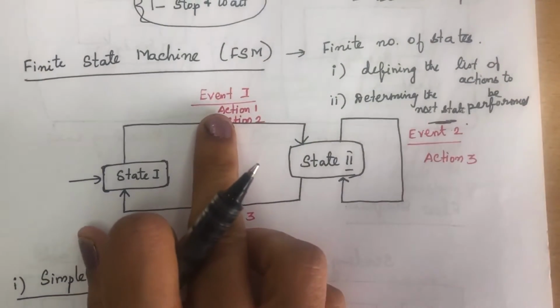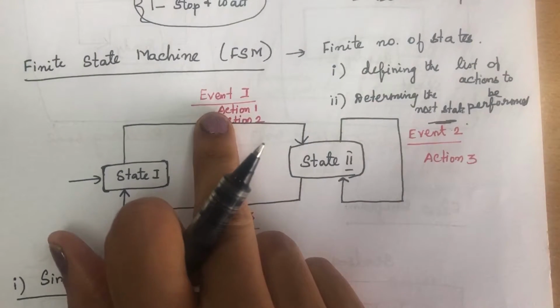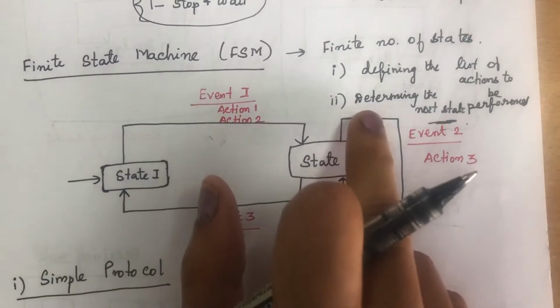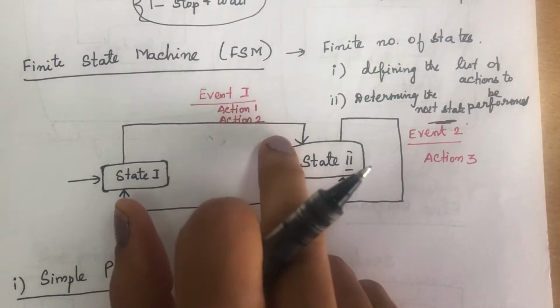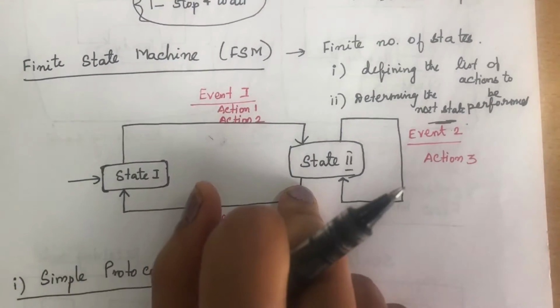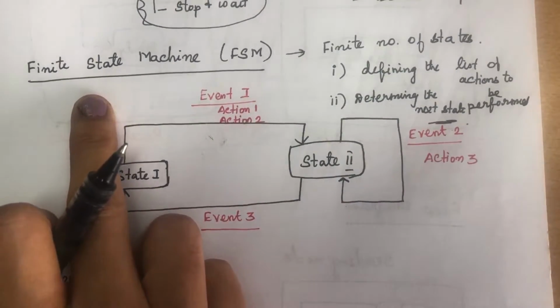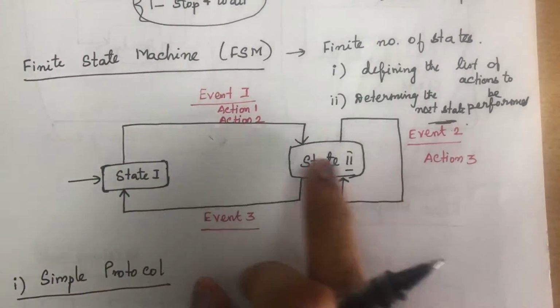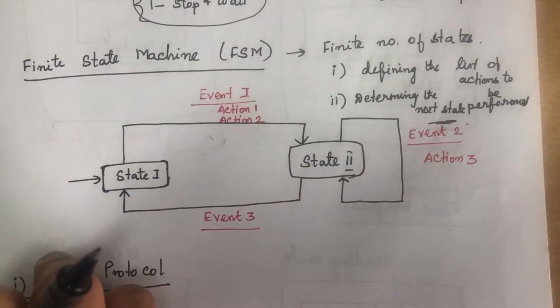There are two reactions that will be performed. First, you have to define the list of actions to be performed for that particular event. The second is you have to determine to which state it is going to move from one state to another. So we can define the behavior of the protocol with the help of a finite state machine like this. This is an example of a finite state machine.